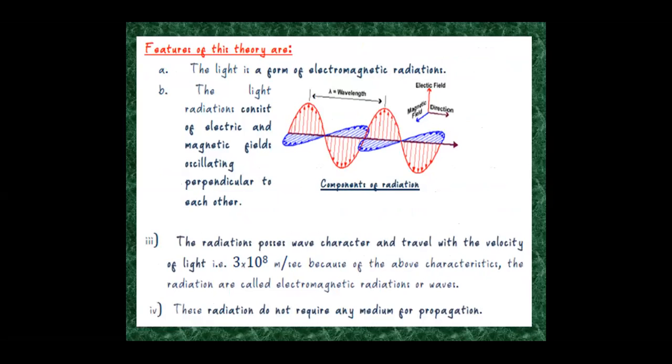Then what are the features of this theory? Light is a form of electromagnetic radiation, that is, both electrical and magnetic. Light radiation consists of electric and magnetic fields oscillating perpendicular to each other. The radiations possess wave character and travel with the velocity of light, that is 3 into 10 to the power of 8 meters per second. Because of these characteristics, the radiations are called electromagnetic radiations or waves, and these radiations do not require any medium for propagation.